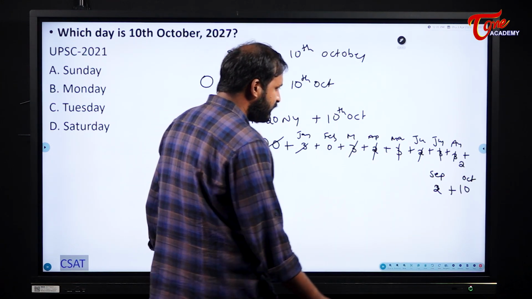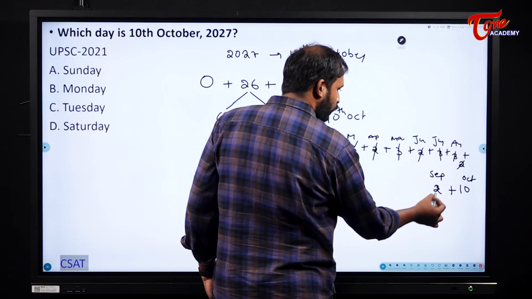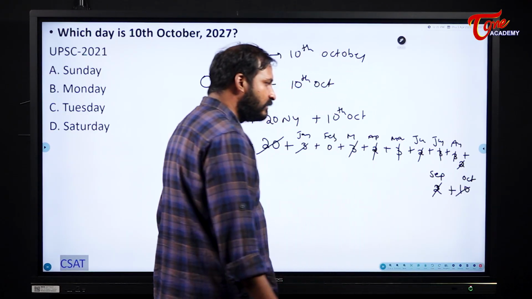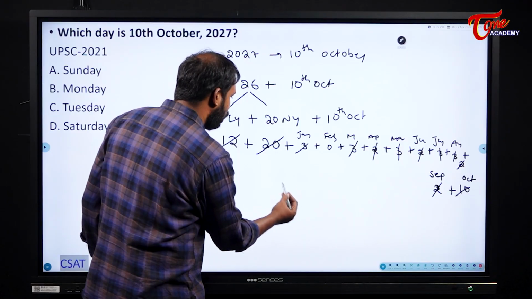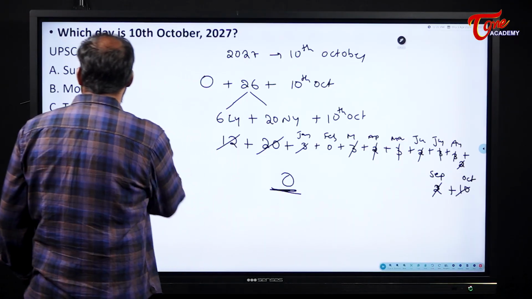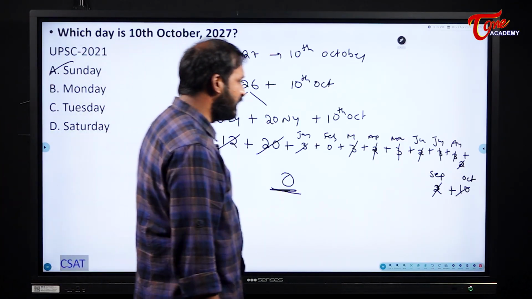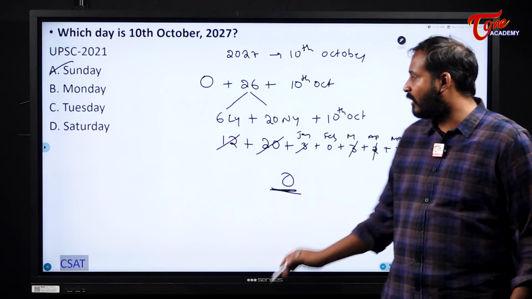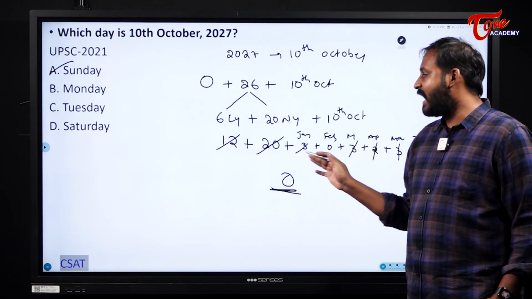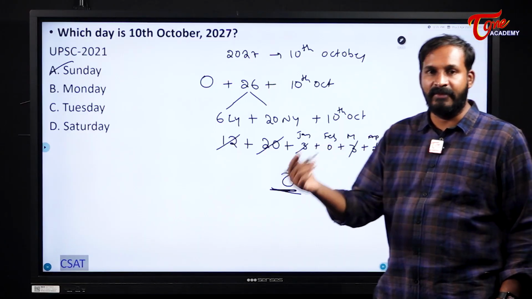Okay. Next see here 2, 2, 4 plus 10 it will become 14. 14 means what? 0. So at last overall everything will be cancelled and now my answer here becomes what? Sunday. Or else add everything, students, and you will get a value, definitely a multiple of 7.